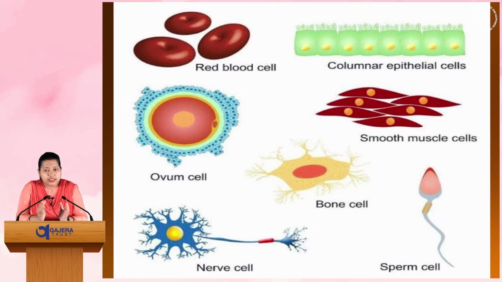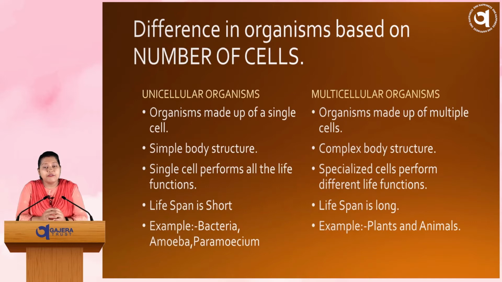All these cells are different in structure, number and size in our body. But all the cells have quite similar cell organelles within them, right?